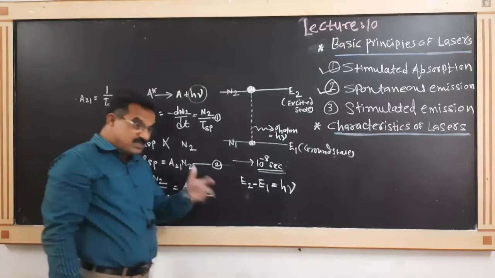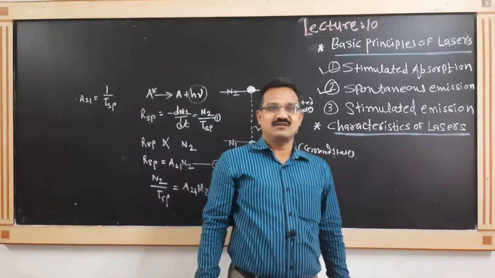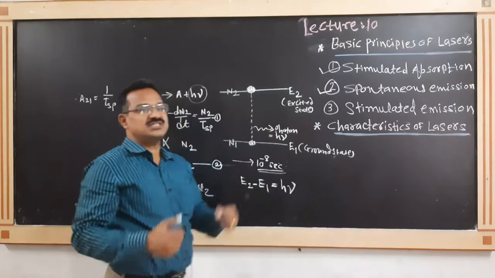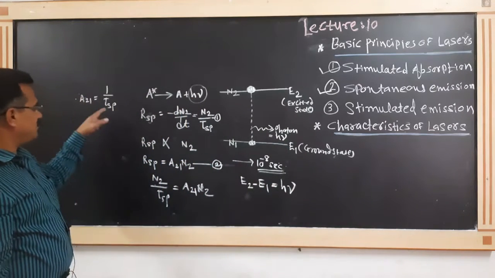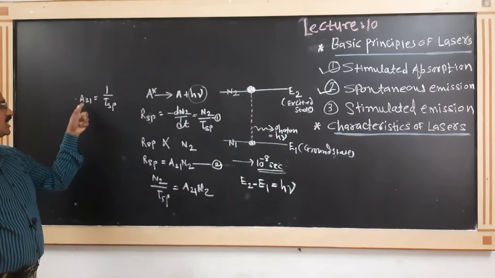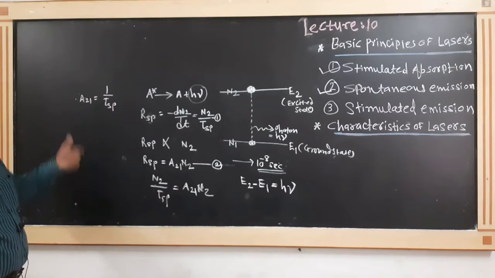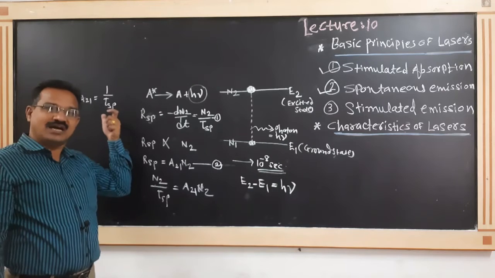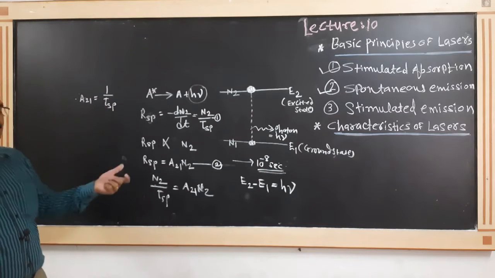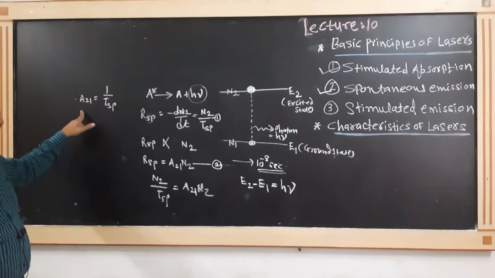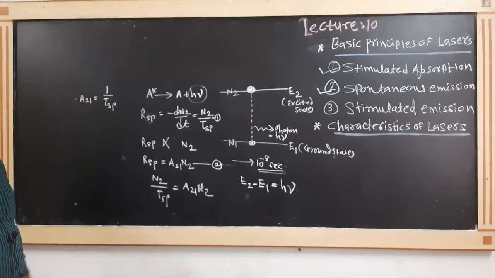If the lifetime is more, then the rate of spontaneous emission is less. But if the lifetime is less, this coefficient is more. This is Einstein's coefficient of spontaneous emission.